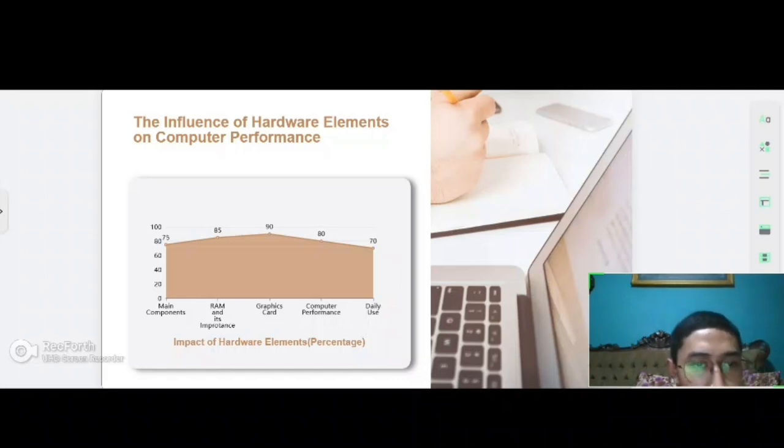Next slide is the influence of hardware elements on computer performance.